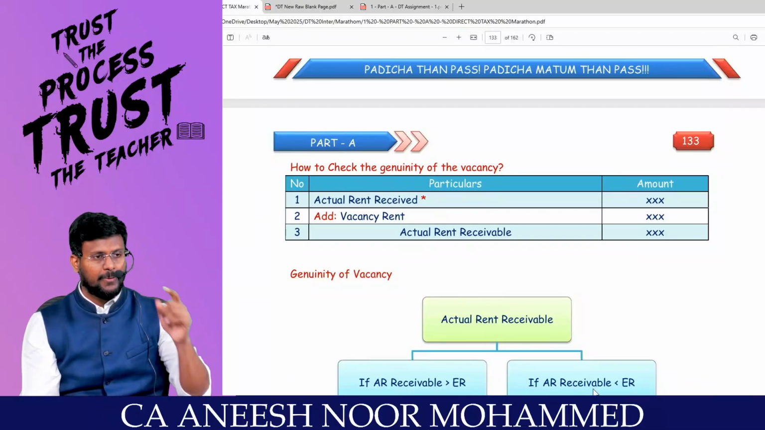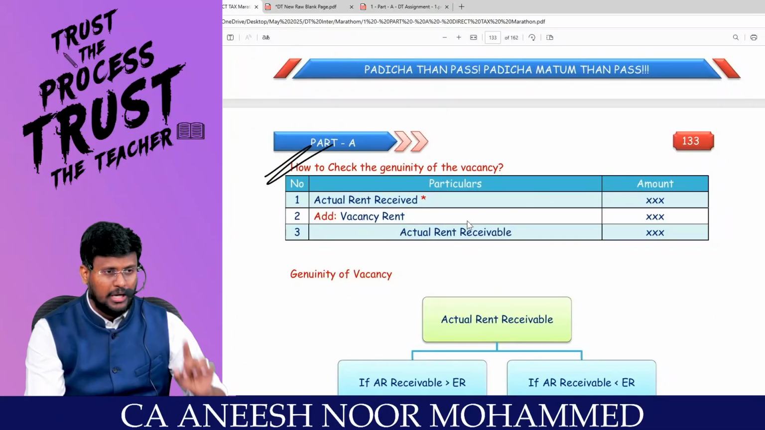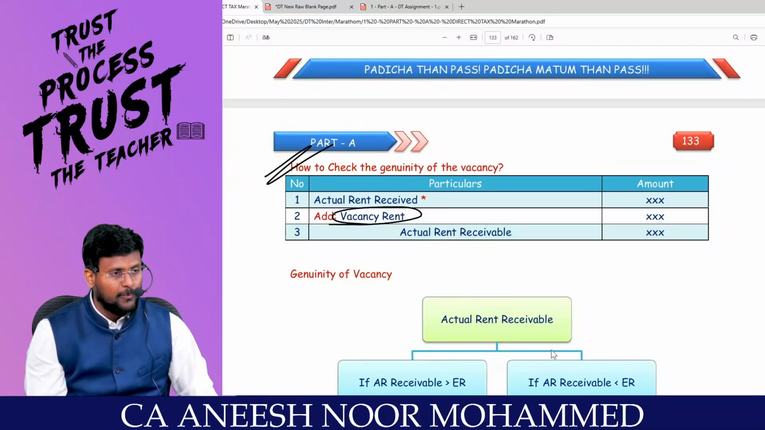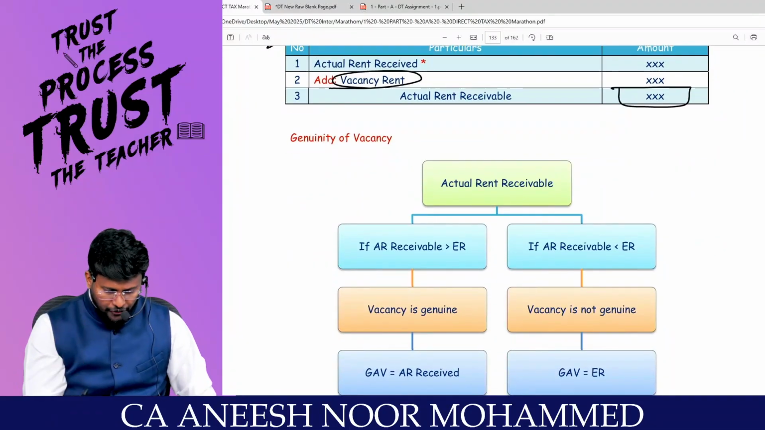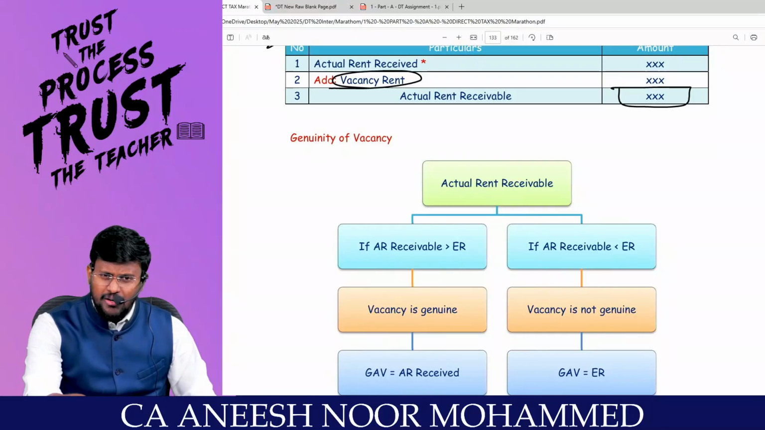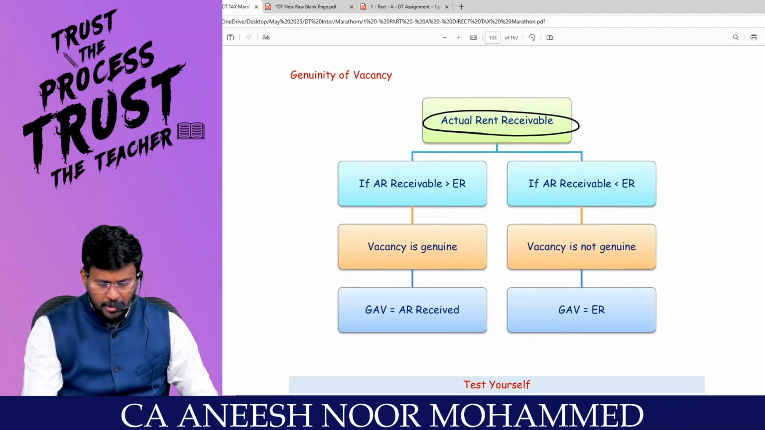Are you able to appreciate? How to check the genuineness of the vacancy? You have to take the actual rent received for the let out period. Add the vacancy rent, and you will get the actual rent receivable. Okay, fine. What do I have to do with the actual rent receivable? You have to compare it with the expected rent. So the actual rent receivable should be compared with the expected rent.